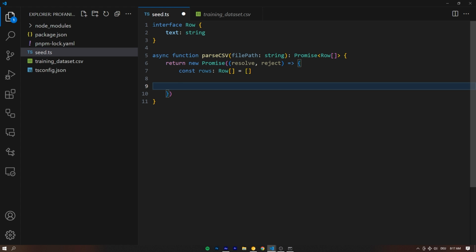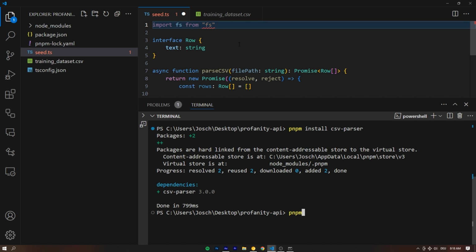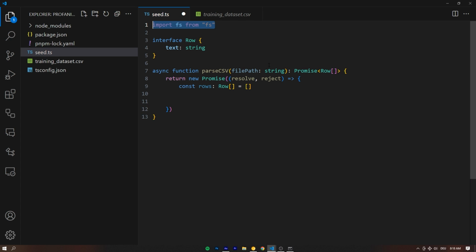Sounds complicated? Maybe. It's really not, as you're going to see, because we can import at the very top fs, the file system, from fs. And in order to do this, we probably need to install the Node.js types, because this is a Node.js thing, the file system, right? So we can say pnpm install @types/node -D, because we want this as a development dependency and not ship this to production, actually, not to be downloaded during production builds.